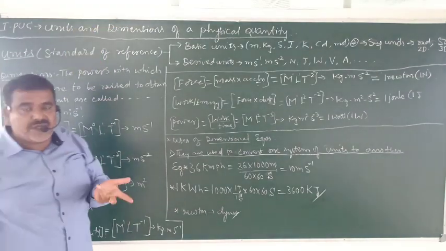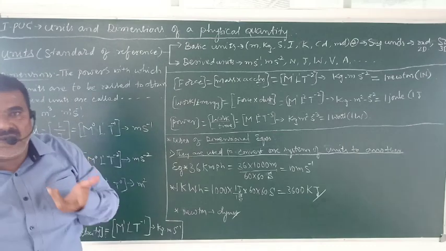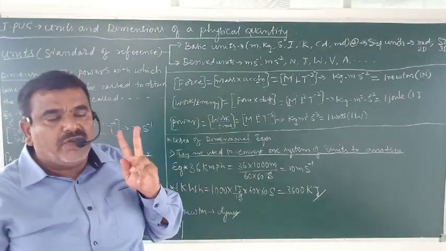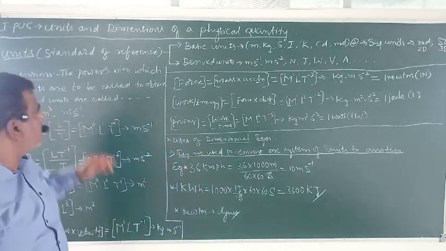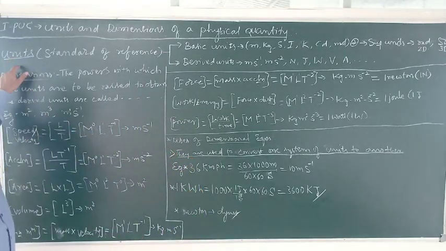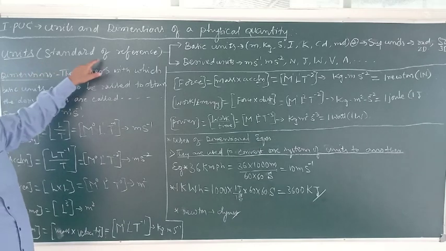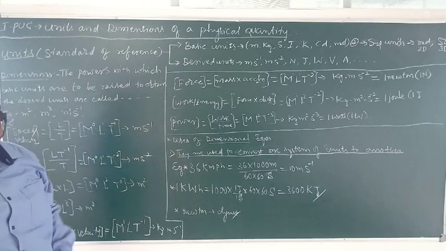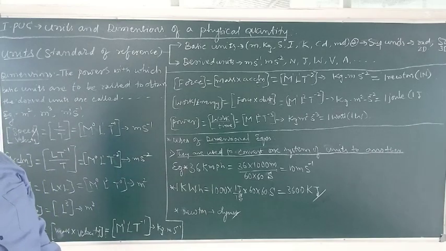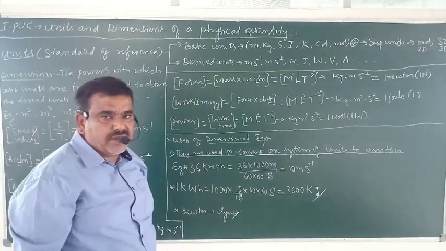And to express after measurement, to write and express, we need two things. One is numerical value, another one is unit. What are units? The chosen standard of reference for measurement of a physical quantity are called units. Without units, we can't measure physical quantities.